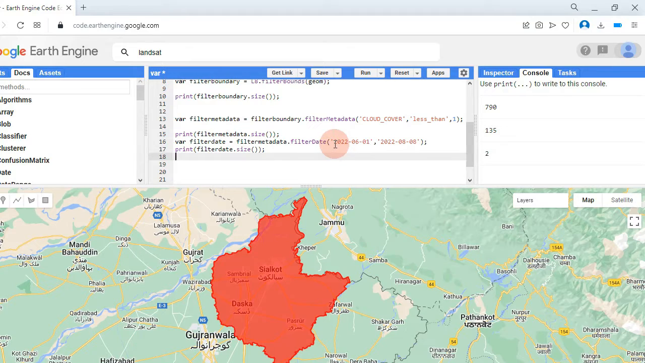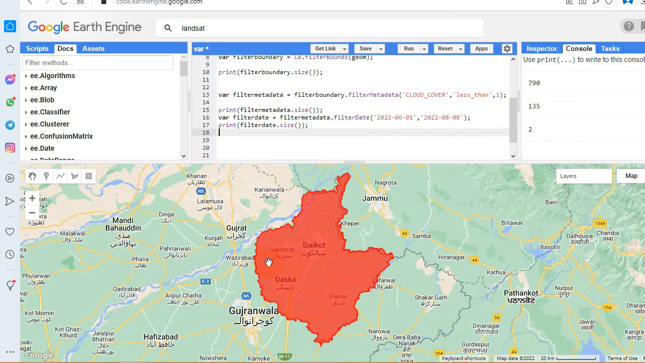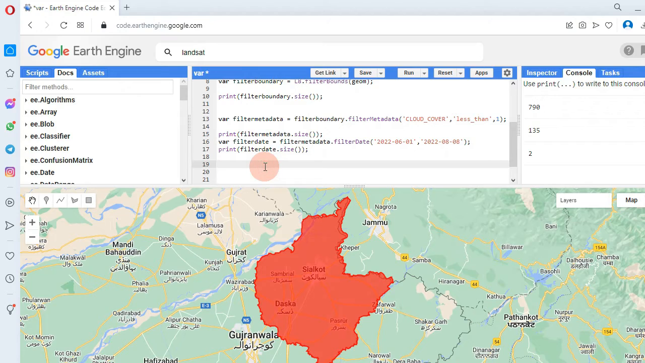You can see we got two images recently, from 6 months to 8 months. We have the two images of this district. So now the next step is to display them on this map. The first command, the function that we use for displaying the image, is the median function.